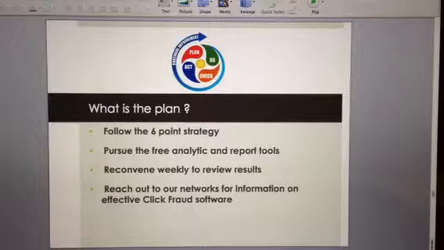So I think we should follow the 6-point strategy. I think we need to look at the free analytic and report tools. I think we should do the one tool, that's the $30 initial investment. I think we need to get together weekly to review the results. And also I recommend that we reach out to people in our network for information on effective click fraud software and things that people have done.